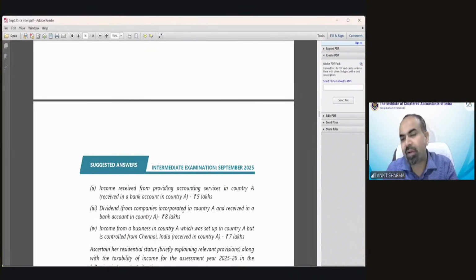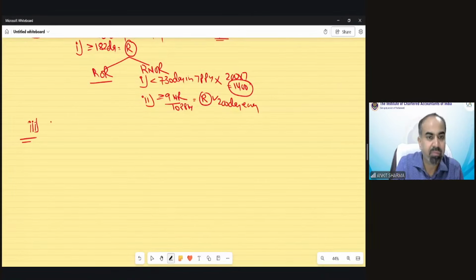Dividend from any country received anywhere needs to be taxed, 8 lakh also to be taxed. And income from business in country A, controlled from India, 7 lakh also going to be taxed. So total income would be, of course, 16 plus 5 plus 8 plus 7, 36 lakh rupees in the second case.